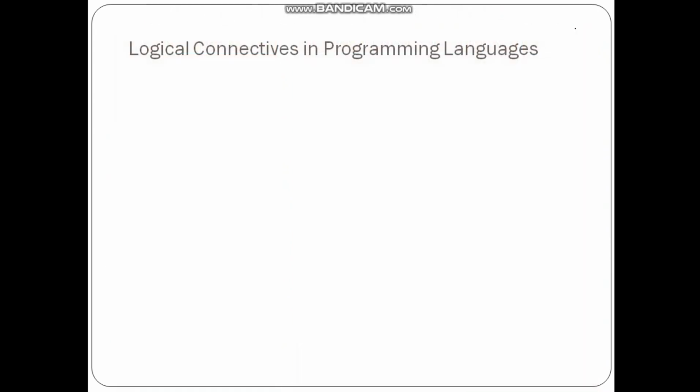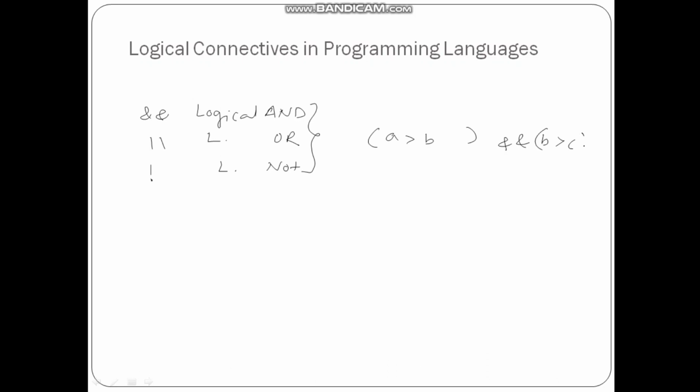Moving ahead, logic and connectives in programming languages. In programming languages we use 3 types of logical connectives. One is called logical and, another is called logical or, and the third one is logical not. So the meanings pertain to whatever we are doing. In programming languages we generally write expressions, for example A is greater than B and B is greater than C. If this is happening, at that time do some things. So in that case the meaning is the same.